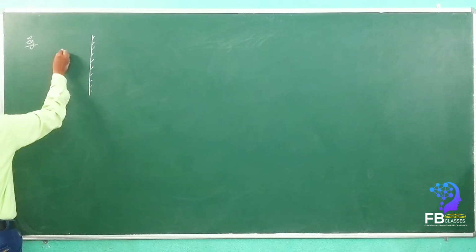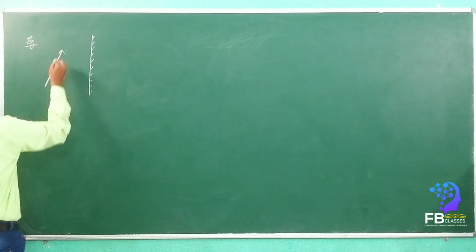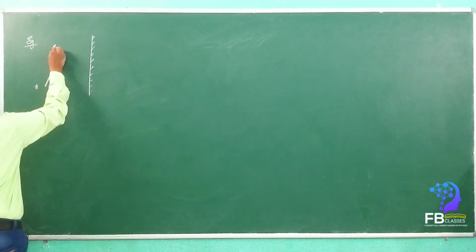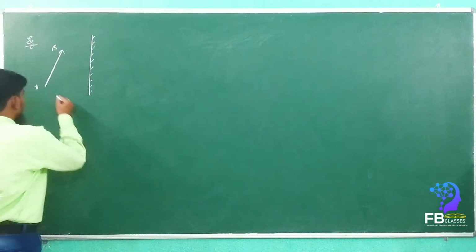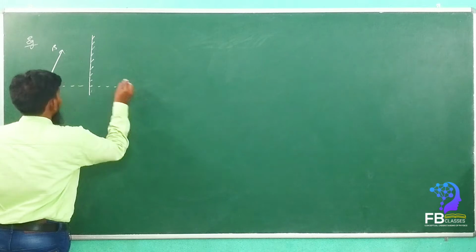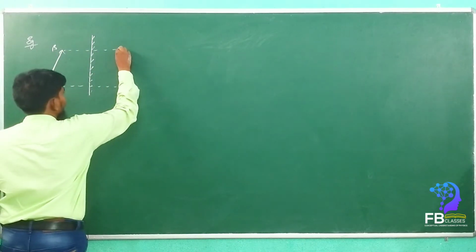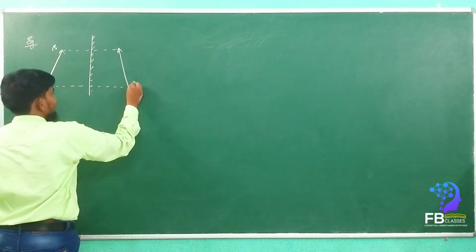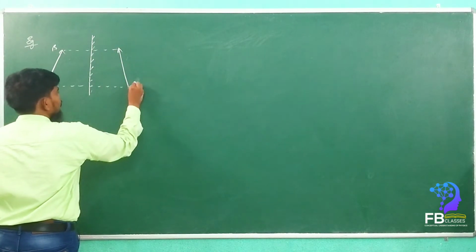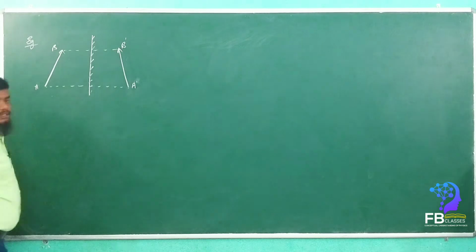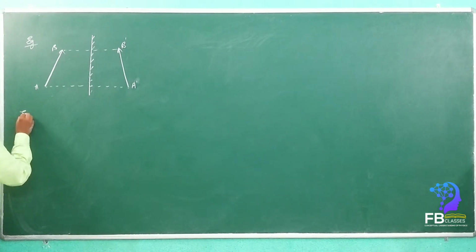Now here this is an object, A, B. What do we have to do? We just have to draw the perpendicular line and check that the distance of the object is equal to the distance of the image. The image will form like this: A dash, B dash. Got it?